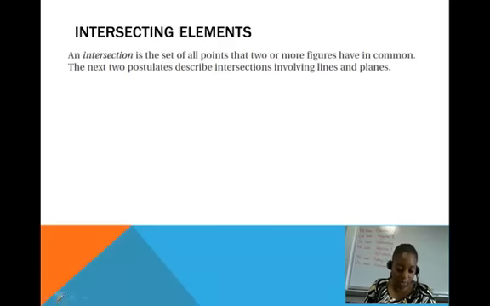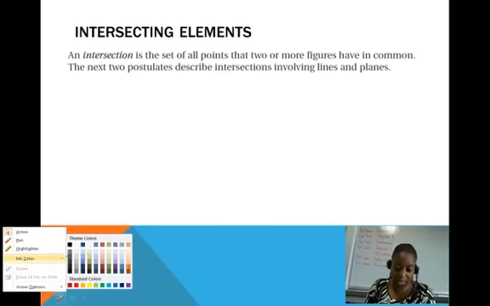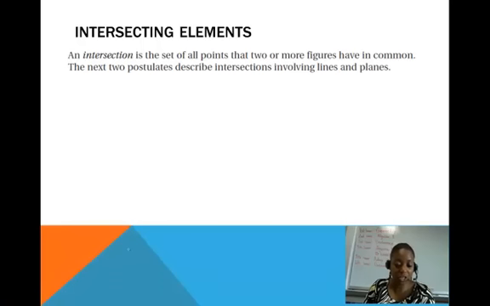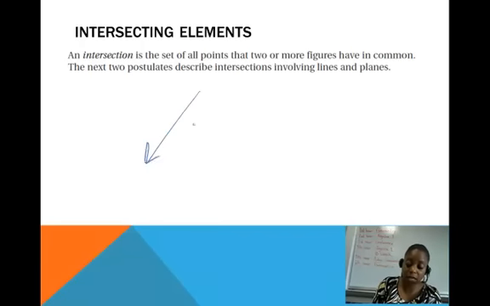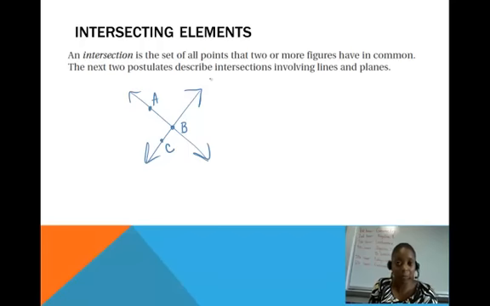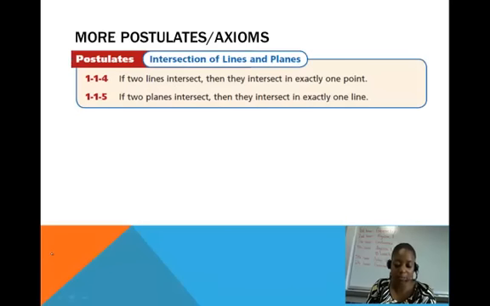Okay, we can also have intersecting elements. We can have lines and rays intersecting each other in geometry. And an intersection is the set of all of the points that the 2 or more figures have in common. So we're going to have 2 postulates now about intersections. For example, if I have a line here and then another line here, let's call this line AB and let's call this line CB, we can say that those 2 lines intersect. And the next 2 postulates are going to talk about how they intersect.